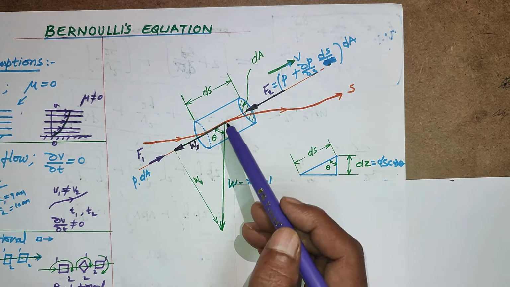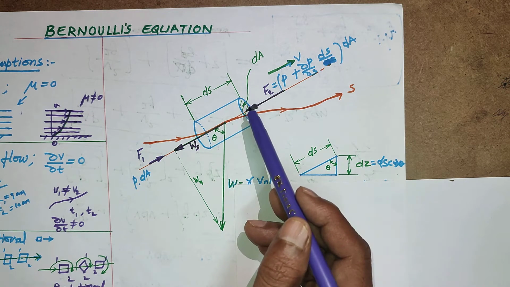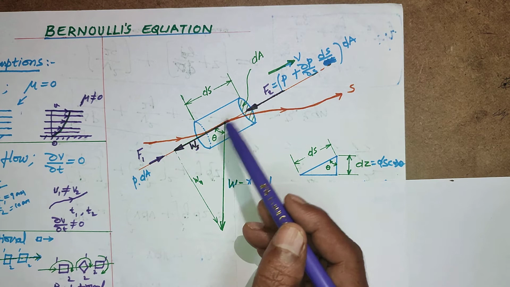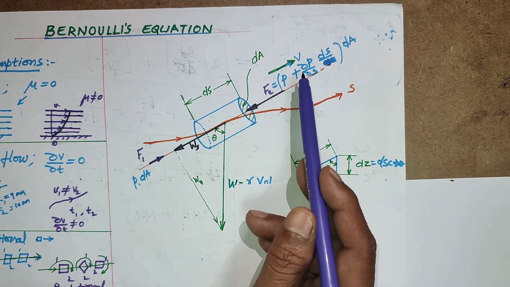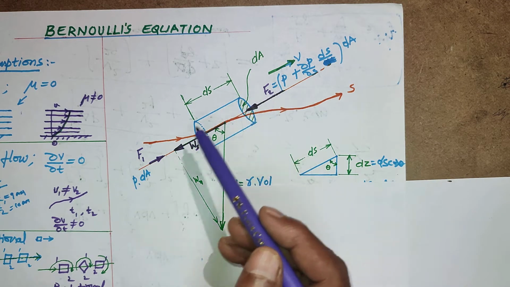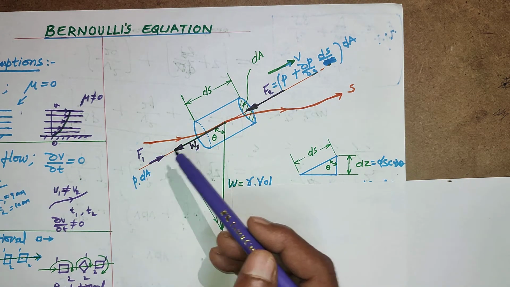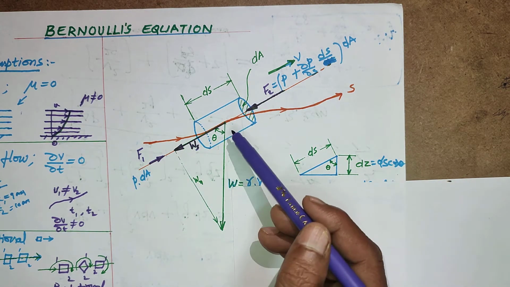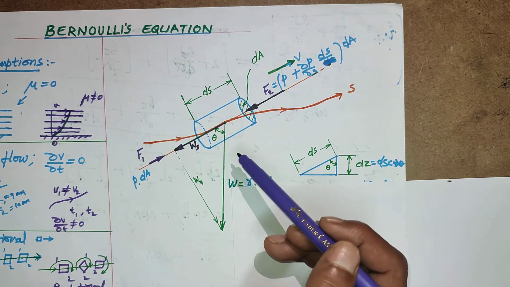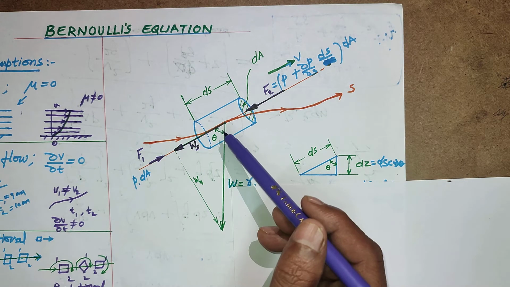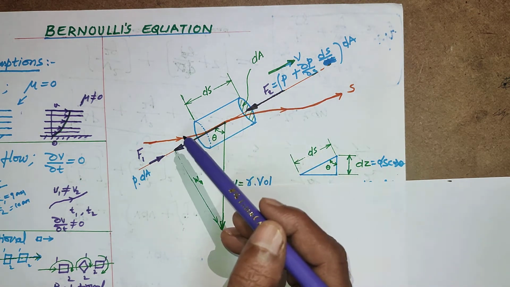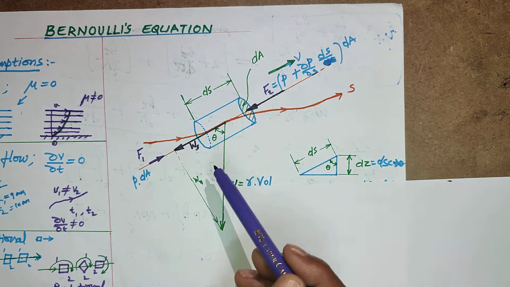Due to length, this can exhibit change of momentum that will cause some developed pressure. So this is the pressure force F2, and this is the pressure force F1. This is the weight. Due to weight, you can resolve two components with respect to theta. This tangent has some angle theta with the vertical line.